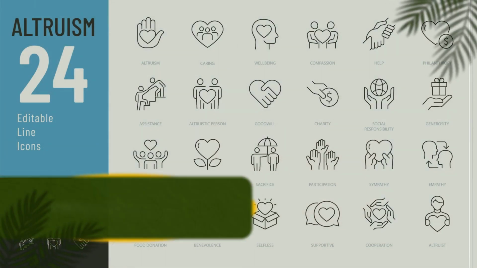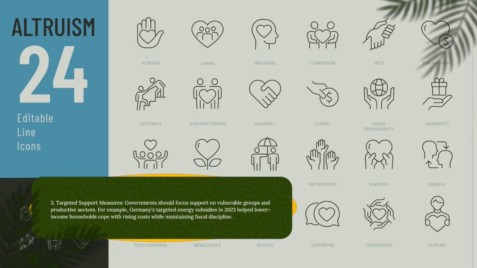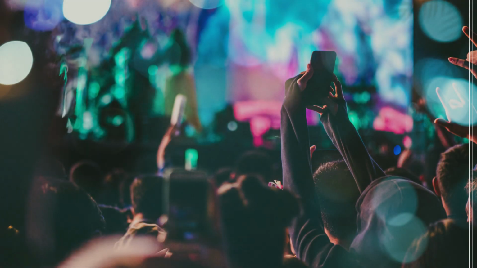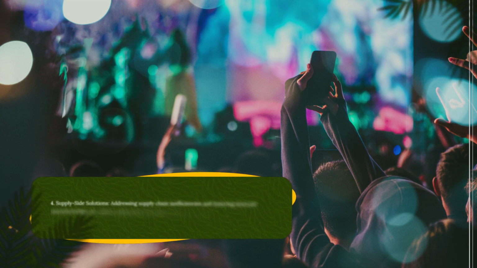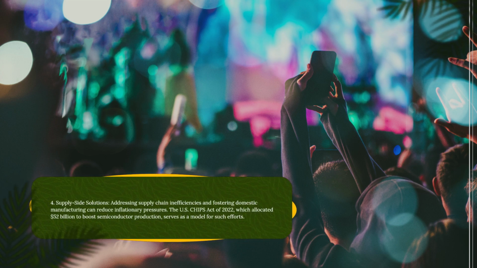3. Targeted support measures. Governments should focus support on vulnerable groups and productive sectors. For example, Germany's targeted energy subsidies in 2023 helped lower-income households cope with rising costs while maintaining fiscal discipline. 4. Supply-side solutions. Addressing supply chain inefficiencies and fostering domestic manufacturing can reduce inflationary pressures. The U.S. CHIPS Act of 2022, which allocated $52 billion to boost semiconductor production, serves as a model for such efforts.